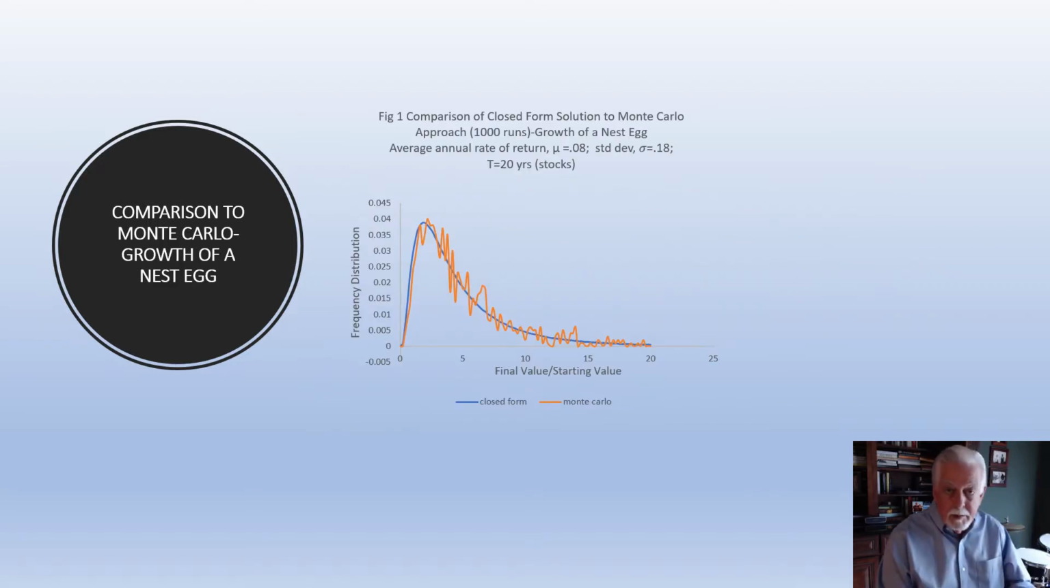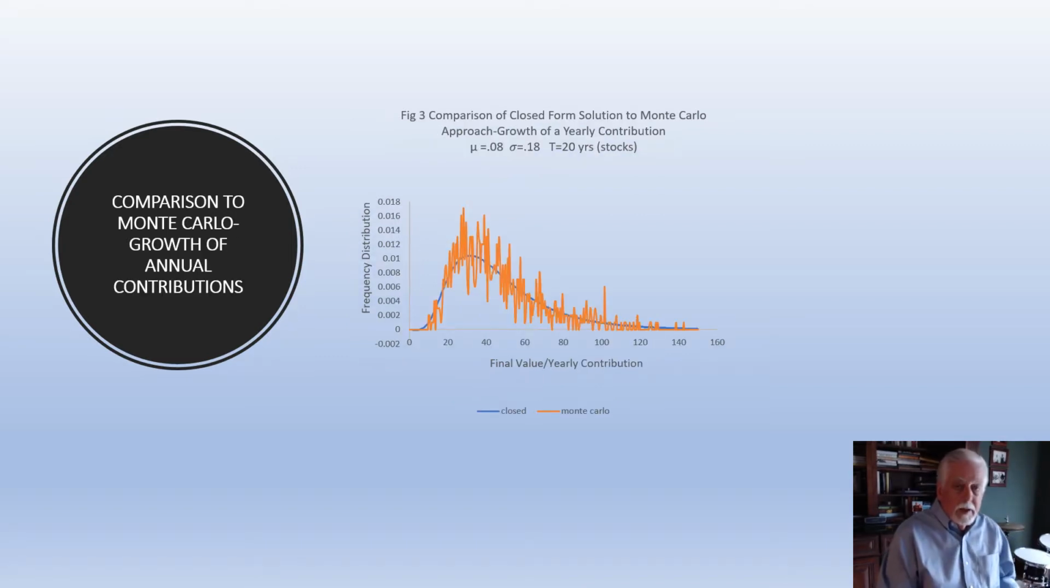It's not based on Monte Carlo, but here's a comparison of the closed form solution to Monte Carlo for the growth of a nest egg. Here's a comparison for annual contributions to a portfolio between the closed form solution and Monte Carlo. Again, excellent correlation, a lot more noise in the Monte Carlo solution, as you might expect. The closed form solution gives a continuous probability distribution as shown in the figure.